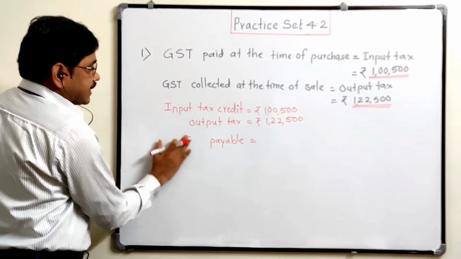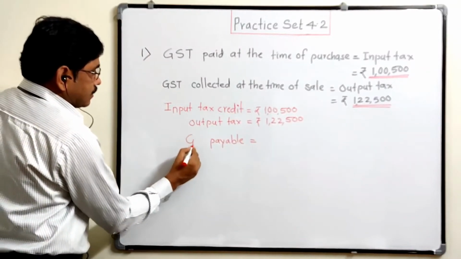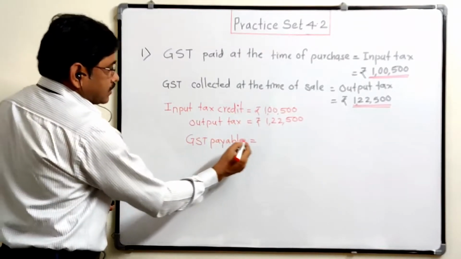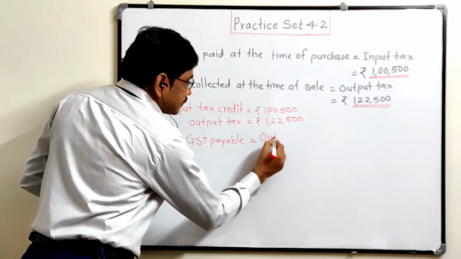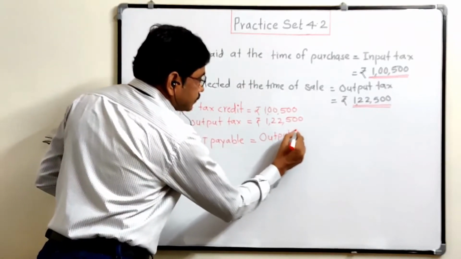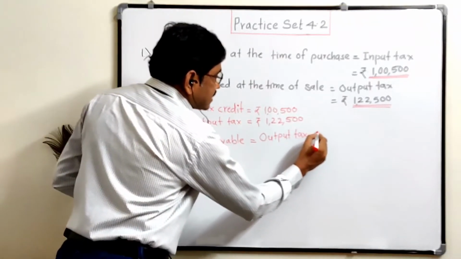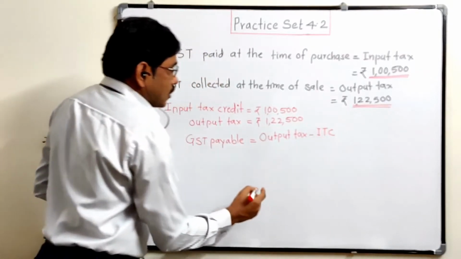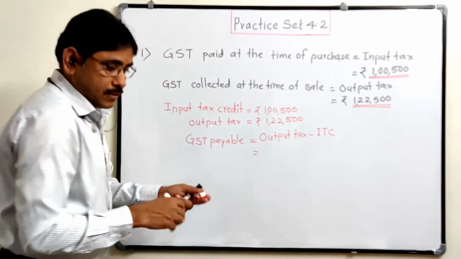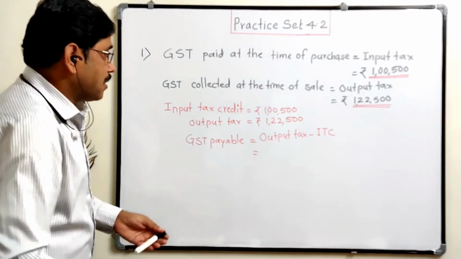Now we have the formula: tax payable means GST payable is equal to output tax minus input tax credit, that is called ITC. So what is the amount?